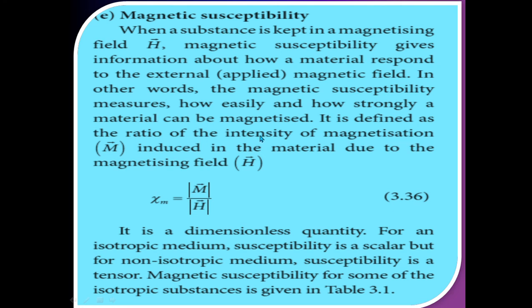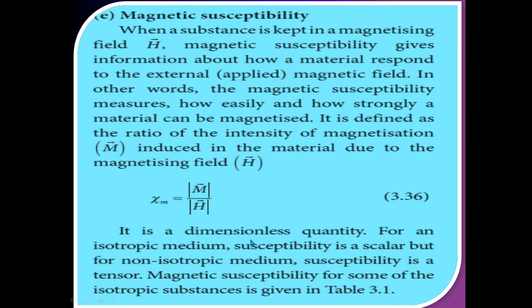So chi m is equal to modulus of M vector divided by modulus of H vector. Once again, magnetic susceptibility is equal to modulus of M vector divided by modulus of H vector.